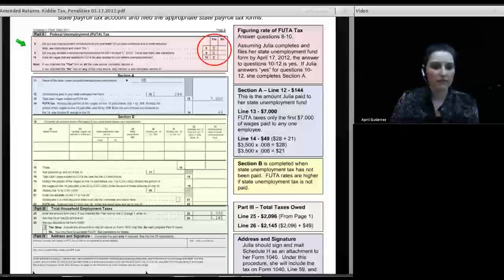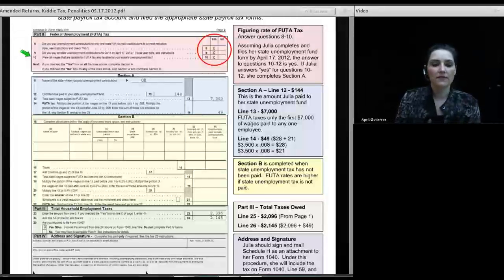It says, did you pay unemployment contributions to only one state? Most household employers would say, yes, I've only lived in one state, but I suppose if you moved during the year and had a nanny in 2 states, then you would have 2. But most household people are going to say only 1. Then it says, did you pay all state unemployment contributions for 2011 by April 17, 2012?